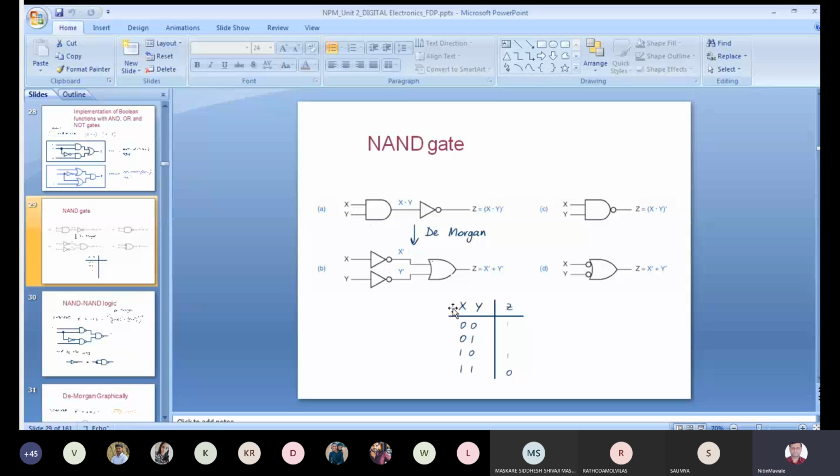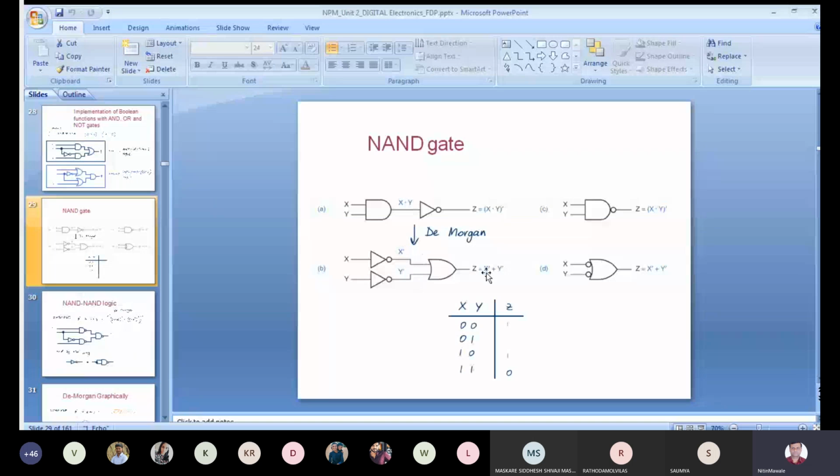That means you can show the symbol like this. A NAND gate is equivalent to this symbol, that is nothing but an inverted-input OR gate. How can we get that? By using De Morgan's theorem. So what is the meaning of this? x bar, y bar, and the output is what?